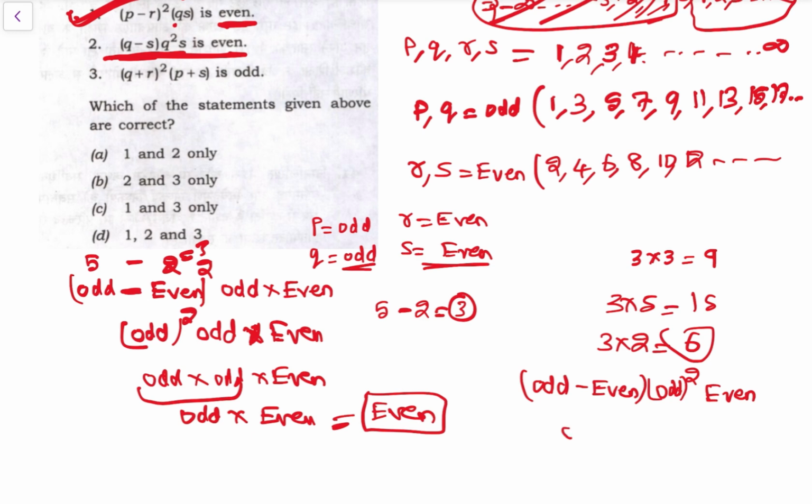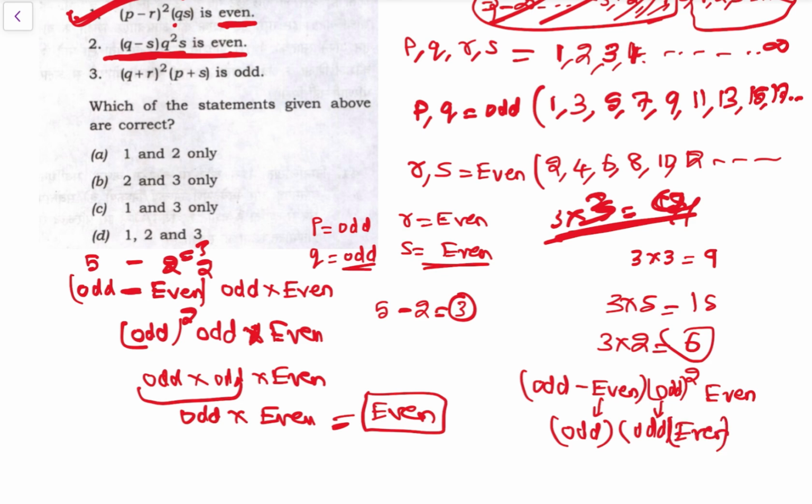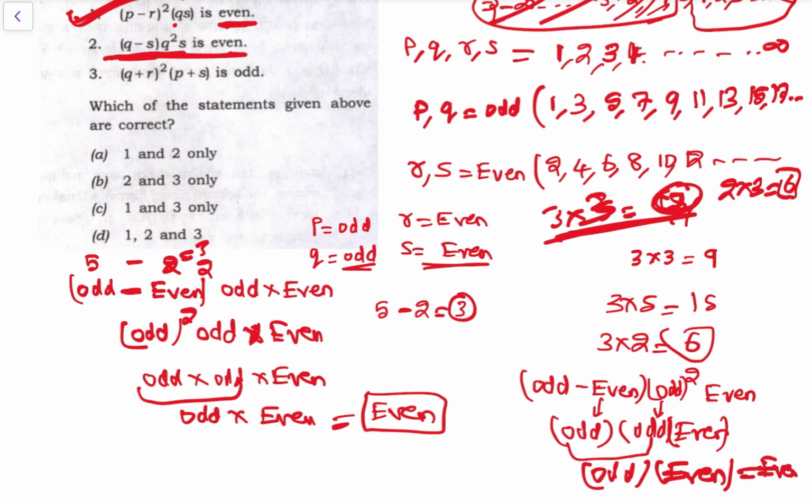Odd square is 3 into 3 is 9, odd. Then odd into even is 2 into 3, which is 6, even. So the entire expression's result will be even.